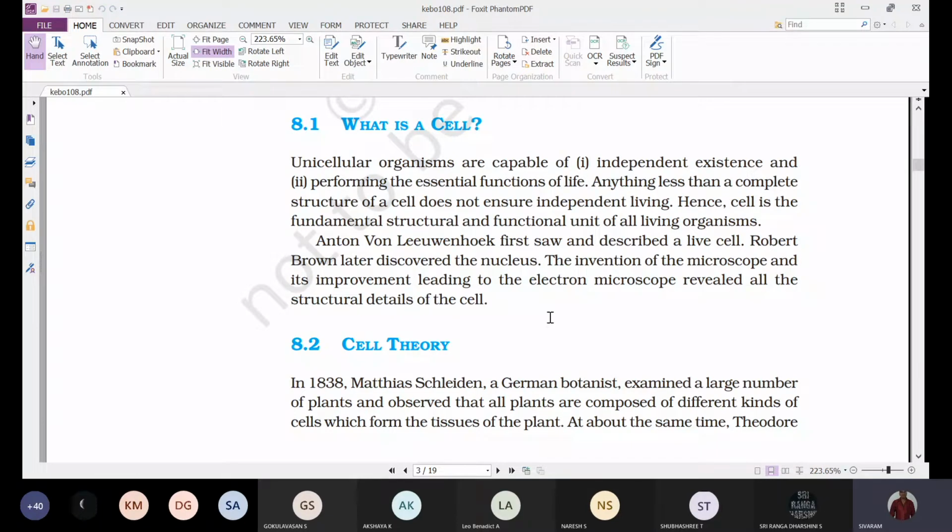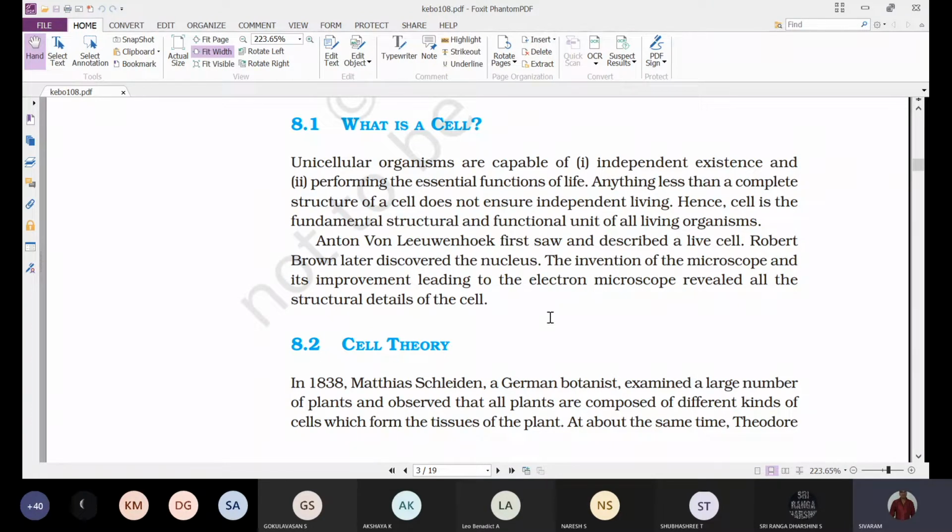So that means a single cell is capable of showing independent existence and is able to perform essential functions because a single cell will have all the structures to keep the cell in a living condition.